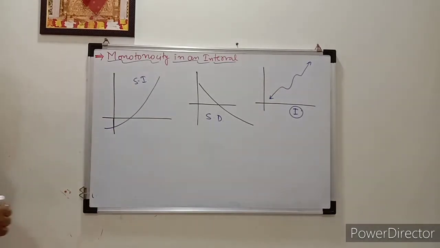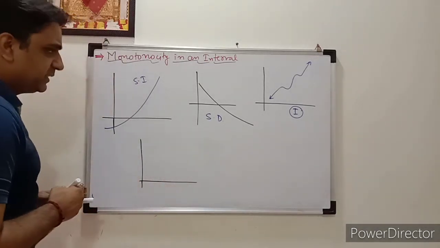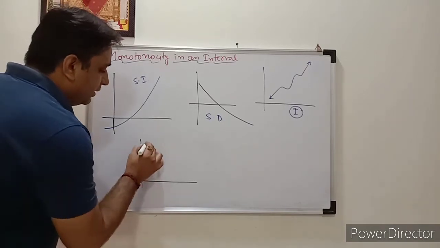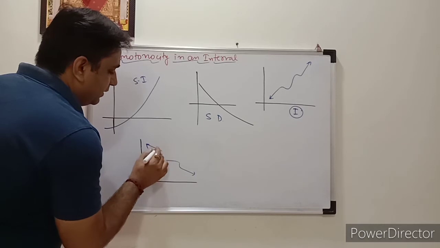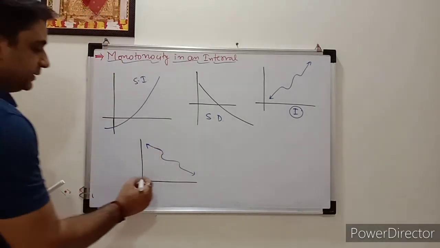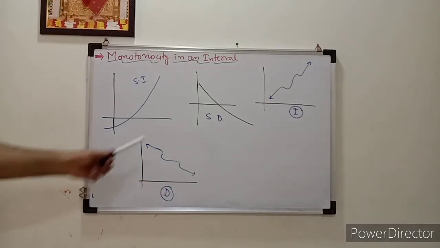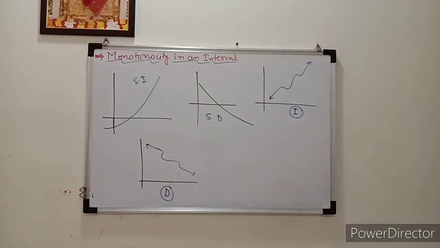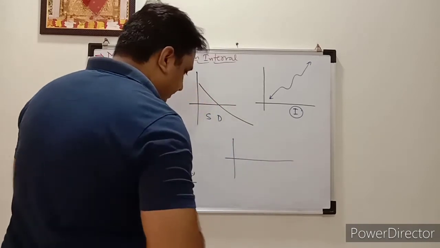In the same manner you can check a decreasing function. How will it be? I'm just giving you the idea. Suppose it is like that. So this is only decreasing, not strictly decreasing. This one is strictly decreasing. There will be some graph like that.